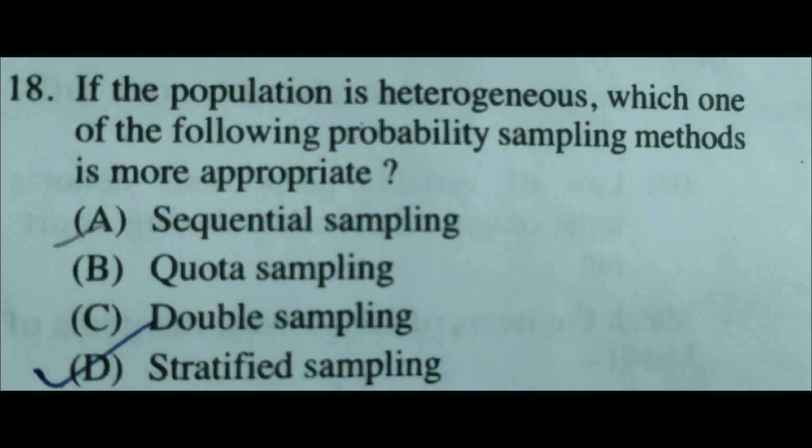Next question is, if the population is heterogeneous, which one of the following probability sampling method is more appropriate? Option A, sequential sampling. Option B, quota sampling. Option C, double sampling. Option D, stratified sampling. So the right answer is option D, stratified sampling. In this kind of sampling, the sampling is done by making strata, nothing but by making groups.